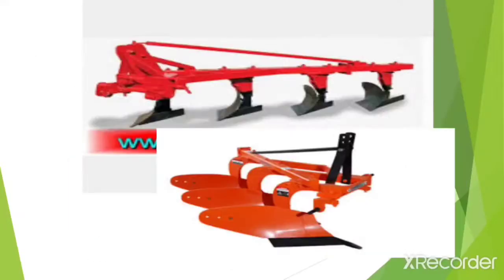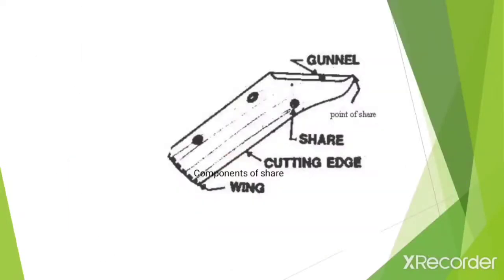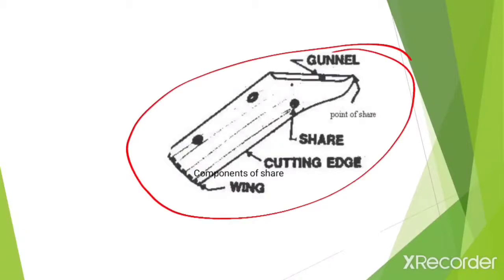This is the diagram which gives the details of the different components of the shear. Now the next component is the front edge of the shear, which makes the horizontal cut into the soil, called the cutting edge. This part is called the cutting edge because it actually makes the horizontal cut. Then the outer end of the cutting edge of the shear is called the wing.